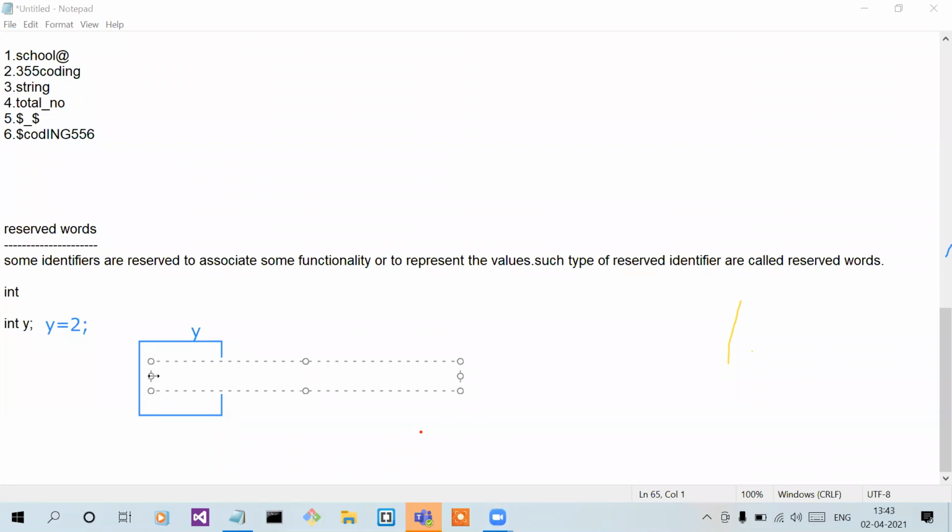So you can't write here A, B, C or something which is a character. You can only put an integer value in this y. That means it is reserved. That's why we say int is a reserved word. It only stores integer values in it.